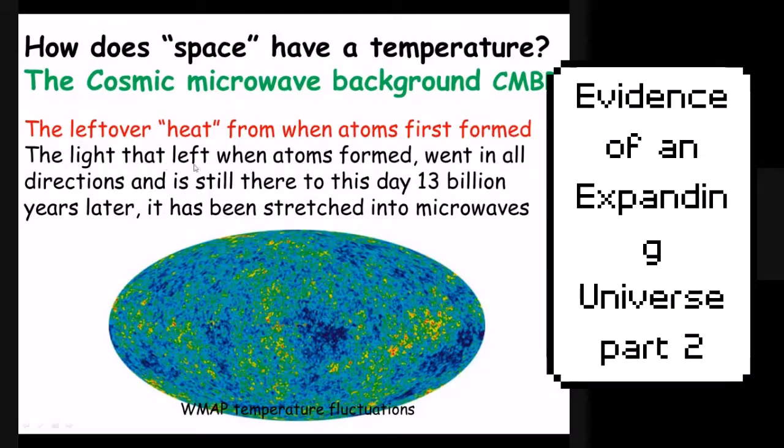Basically, the light that left after atoms formed, because once atoms formed, all the light is blocked. That light is still there today. And using satellites, specifically the COBE satellite, as you'll see later, we can actually see that now. Now, you don't have to have a satellite to see some of these microwaves. In a second here, I'll tell you how you can actually see the CMBR at home. If you have an old style TV, one with an analog tuner, if you change it to a channel that doesn't exist, so just pick any old channel that there's no broadcast on, you'll actually see some of the static.